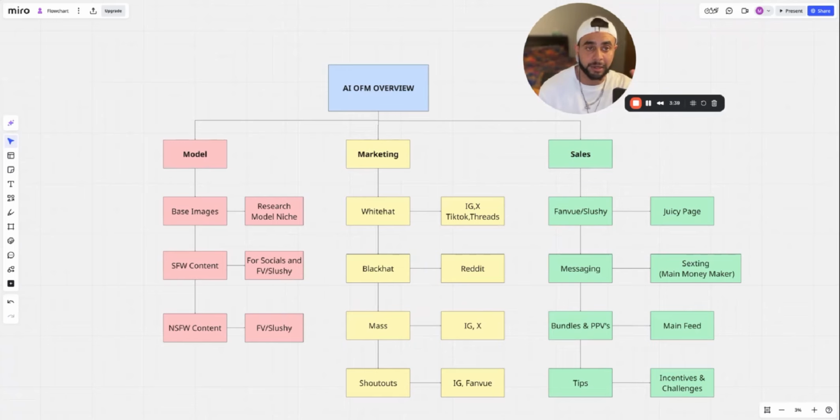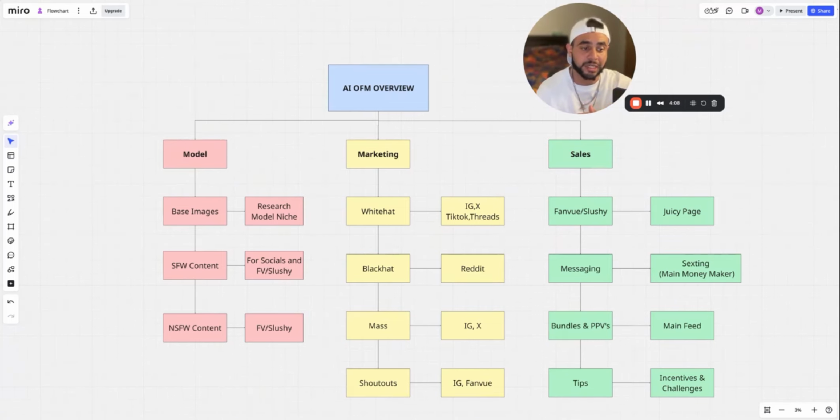Next thing will be sales. How you're actually going to monetize this model. So now the two main ways you can do an AI model are FanView and Slushy. Like I said, already made a video on Slushy. I personally don't like FanView. I think it's trash. I'm not going to go too in depth into it, but obviously it's the most popular one out there right now because it's so easy to do. But Slushy is a lot better, and I'll be making more videos about that soon.